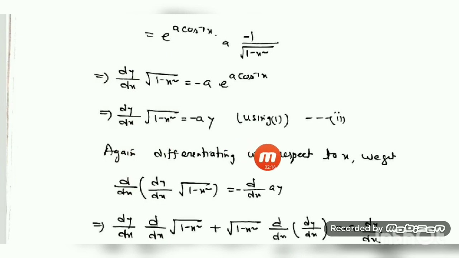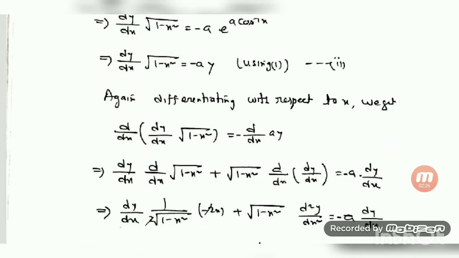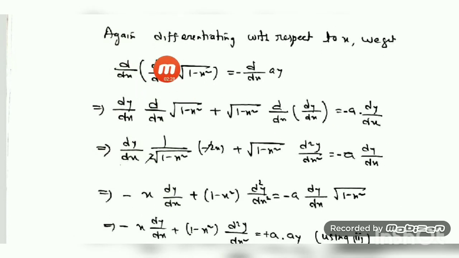Then again I have to take the differentiation. Again differentiating with respect to x. Without writing also, you can write it this way: d/dx of this into this equals d/dx of minus ay. Then here you see it is the product of two functions of x. Think of this one as u and this as v. So you will have u d/dv, that is dy/dx times d/dx of under root 1 minus x square, plus under root 1 minus x square into d/dx of dy/dx. On the right side, a is constant, so minus a d/dx of y, that is equal to dy/dx.